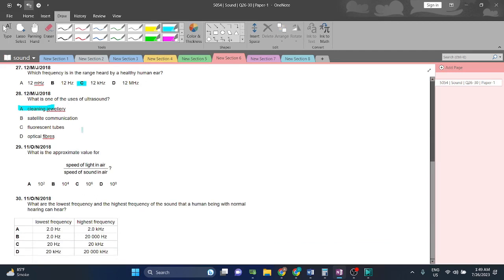Question 29. What is the approximate value for speed of light divided by speed of sound in air? Speed of light is approximately 300 million. So I think the answer would be C, but let's see. 300 million divided by speed of sound in air, which will be approximately 300. ही लगा लेते हैं just to make it even. वो मतलब 10 का multiple बना लेते हैं. That would leave us with 10 raised to the power of 6, which is 1 million.